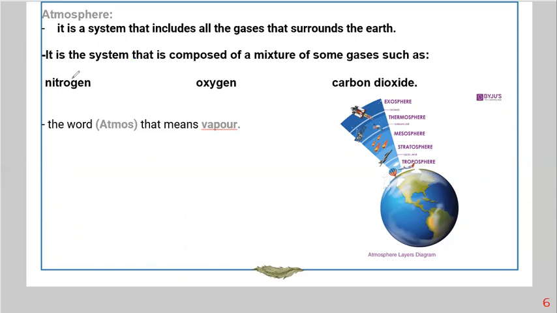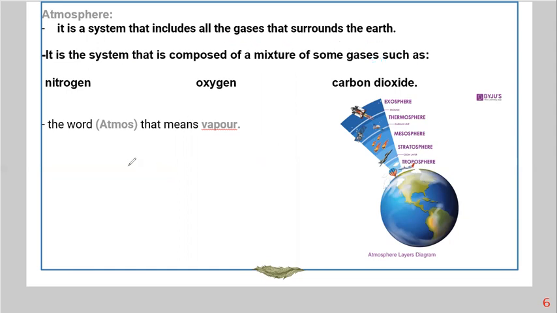The atmosphere is a system that includes all gases that surround the Earth. While you are standing, you are surrounded by gases. All of these gases are included within the atmosphere. So the atmosphere includes all the air, or the gases to be more specific. We can say the atmosphere is a system that is composed of a mixture of gases.